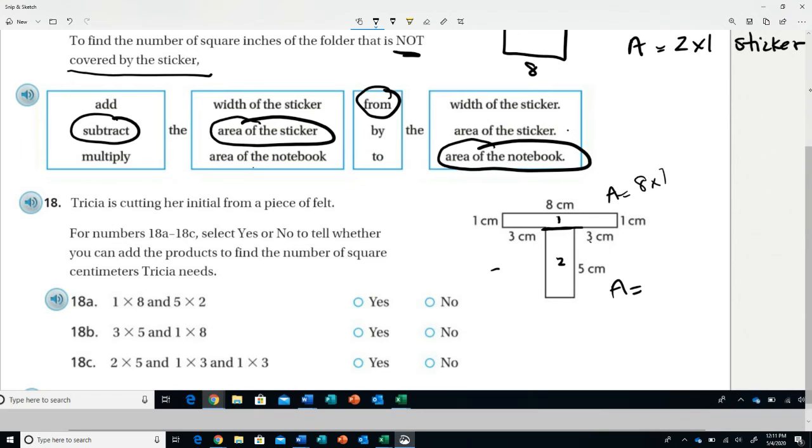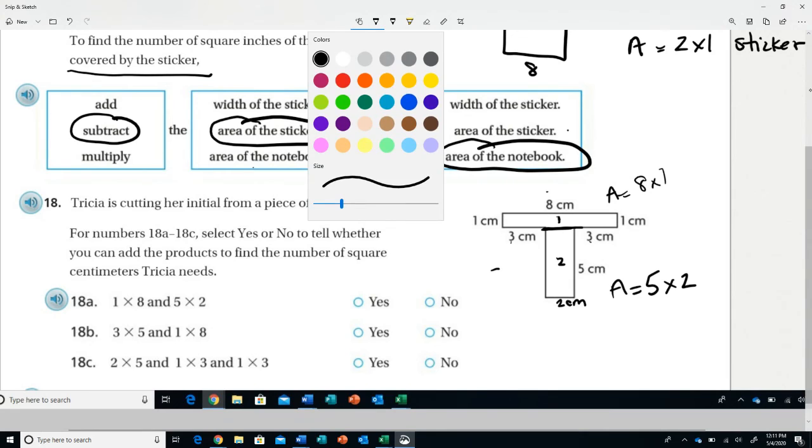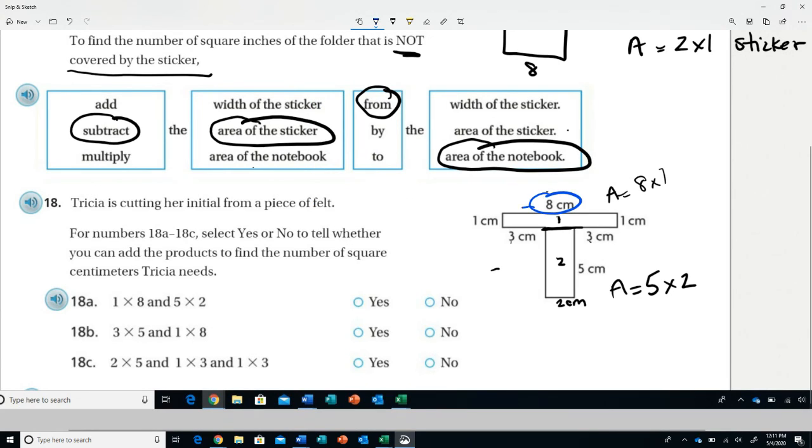So if we know that this is 3 and this is 3 and this is 8, I can say 8 minus 6 equals 2. So this is 2 centimeters. And we already know that there's 5. So then this would be 5 times 2. If that middle step there didn't make sense, let me come back to it. Okay, 8 centimeters goes from here to here. I know I have 3 and I have 3, which means that there's a section right here that's missing. So 3 plus 3 is 6. This would have to be a 2 to do this portion here, which is how I'm using this 2 right here to build this rectangle.